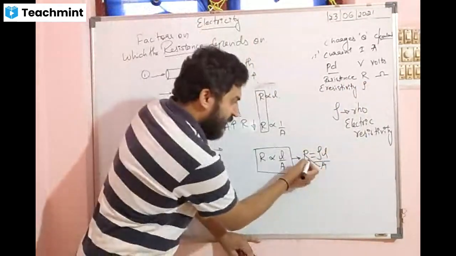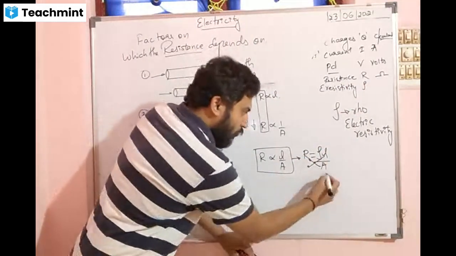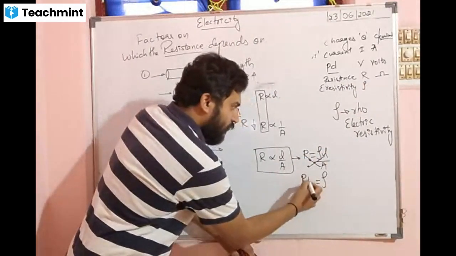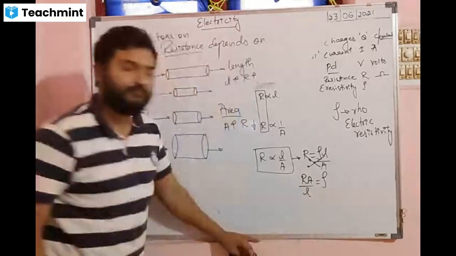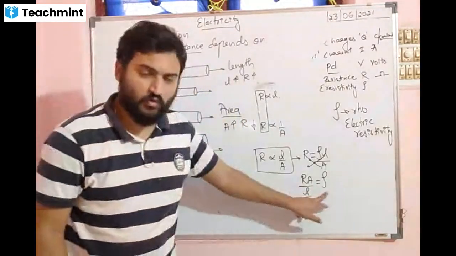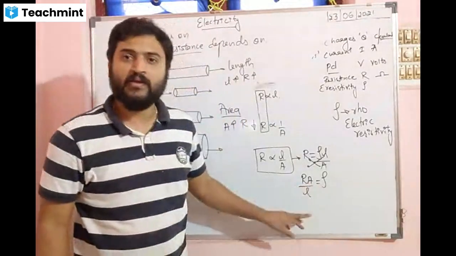Let us see. A comes this side, length goes that side. So rho is equal to R into A divided by L. The formula to calculate rho is RA by L.